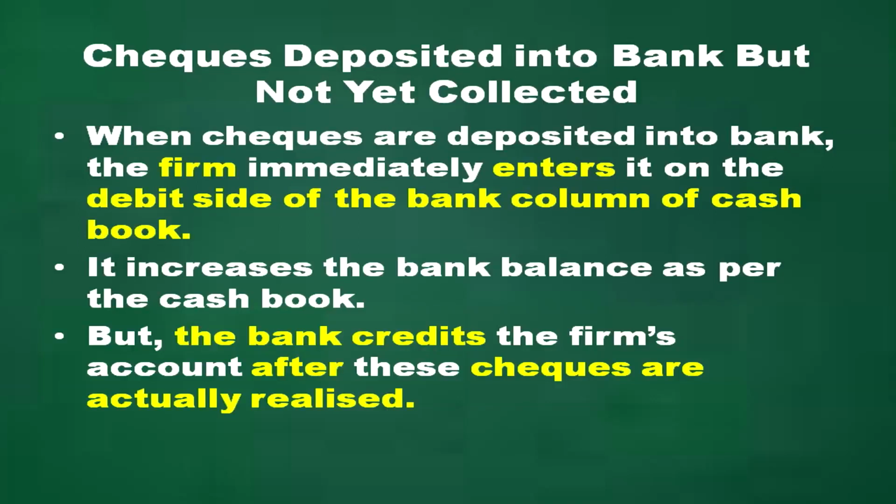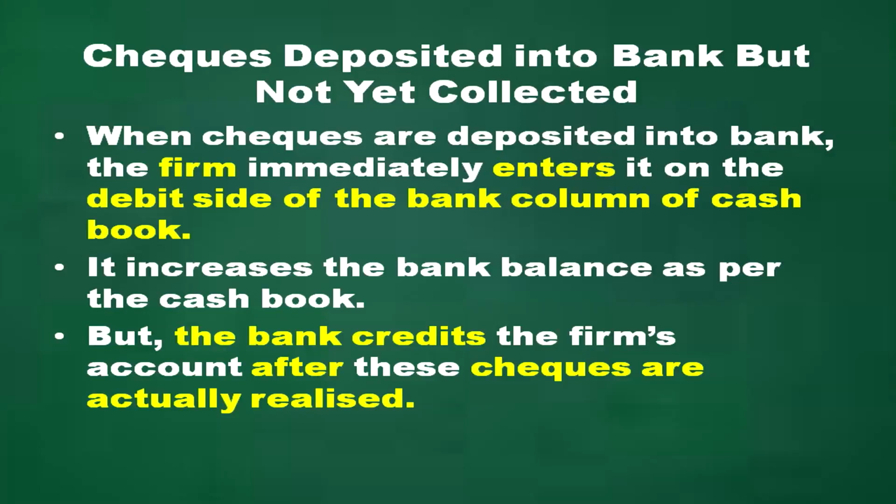Next is the check deposited but not collected and credited by the bank. When checks are deposited into bank, the firm immediately enters them on the debit side of the bank column of the cash book. That is, it increases the bank balance as per the cash book. Debit side, receipt side, it will show an increase.